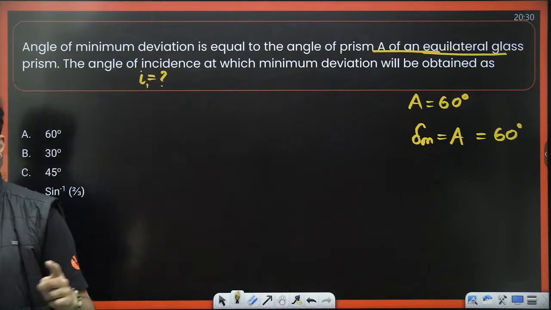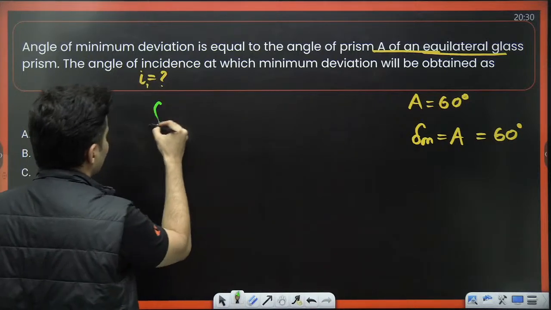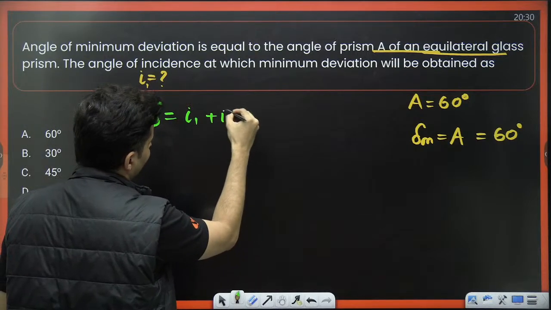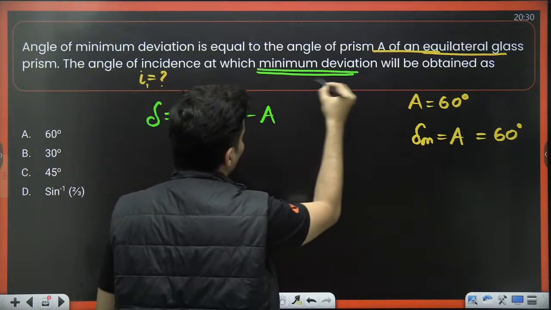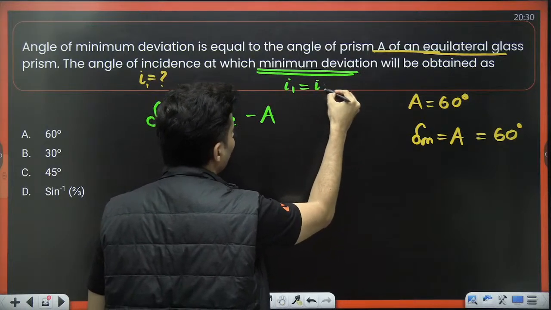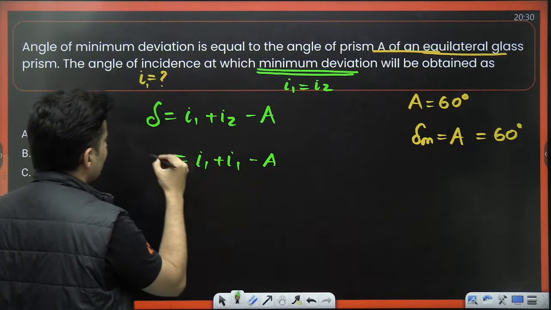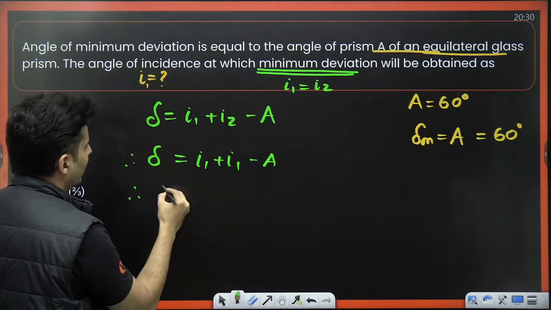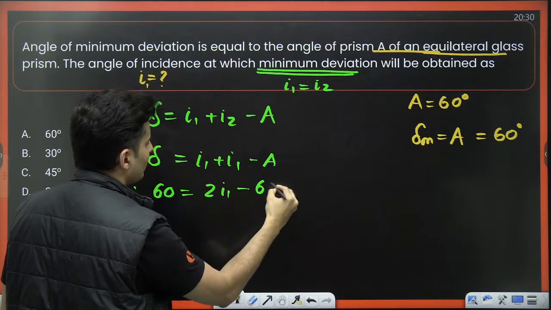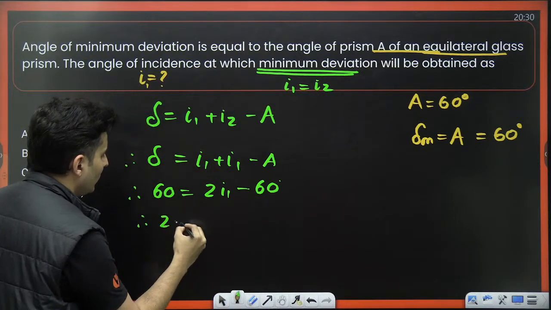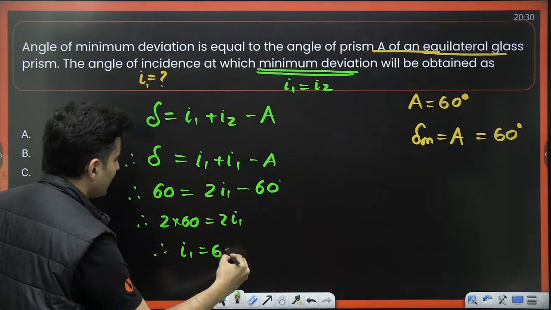Is there a formula which I already know? I think we know that. Delta is I1 plus I2 minus A. But since minimum deviation is given, that means I1 will be equal to I2. So instead of I2, just put it as I1 only. And delta is 60. I1 plus I1, that is 2I1. A is also 60. So 2 times 60 will be 2 times I1. Therefore, I1 will be 60 degrees.